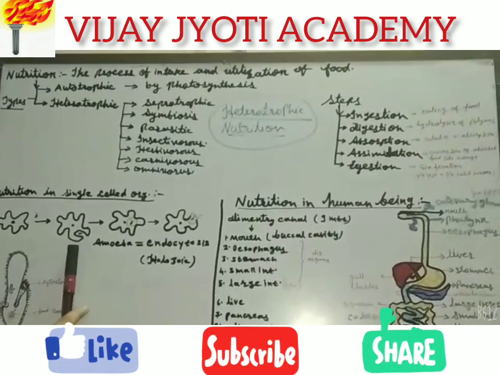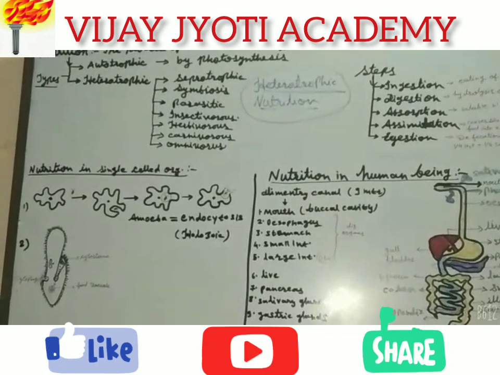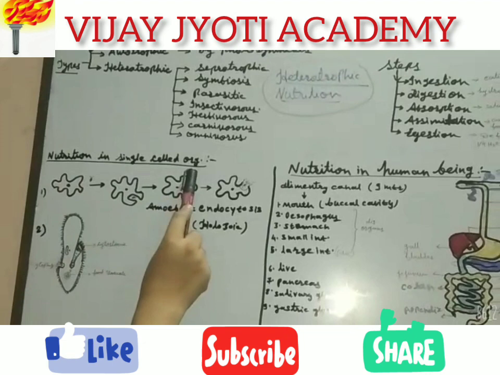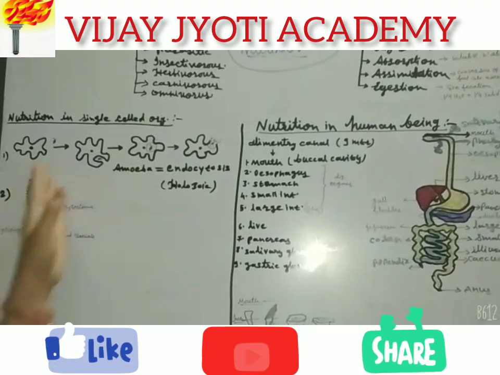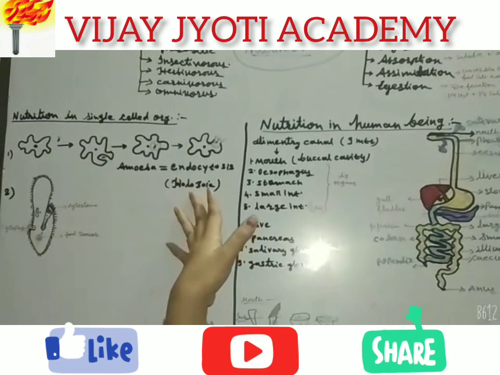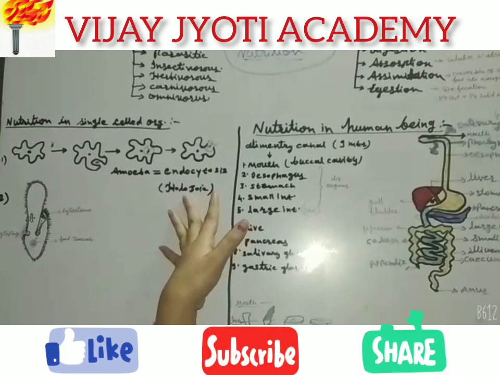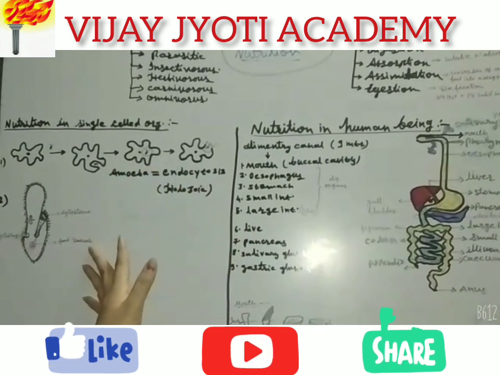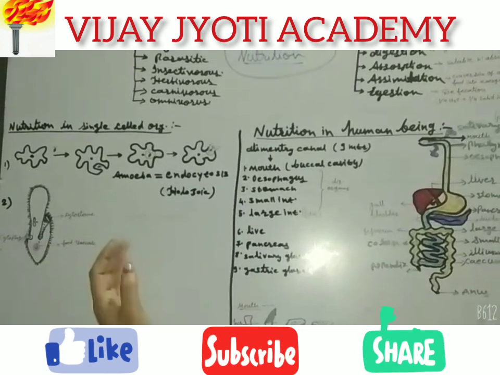These organisms are microorganisms such as bacteria, algae, fungi, viruses. So first we will study nutrition in single-celled organisms such as amoeba. This kind of nutrition is called Holozoic nutrition. As I told you, Holozoic nutrition takes place in primitive organisms, mainly in unicellular organisms.